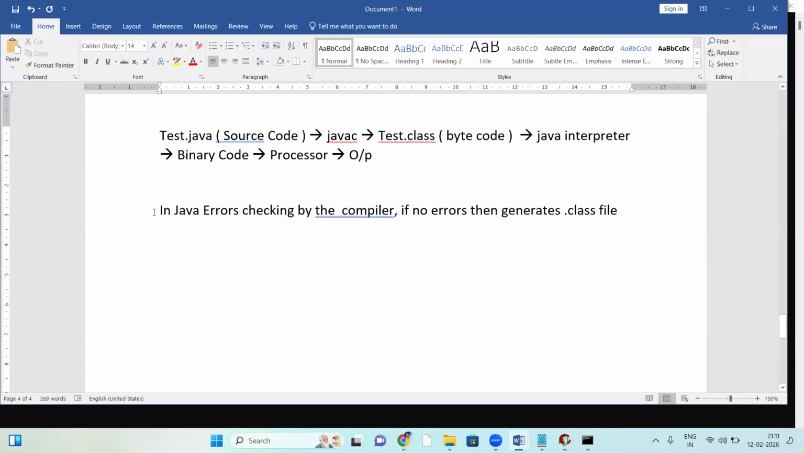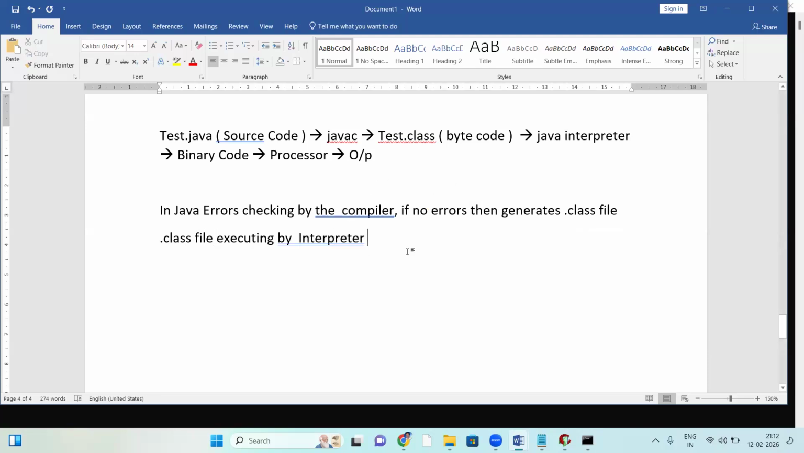In Java, first of all, errors are checked by the compiler. If no errors, it generates the dot class file. Next, the dot class file is executed by the interpreter. So errors are checked by the compiler, but runtime execution is by the interpreter.